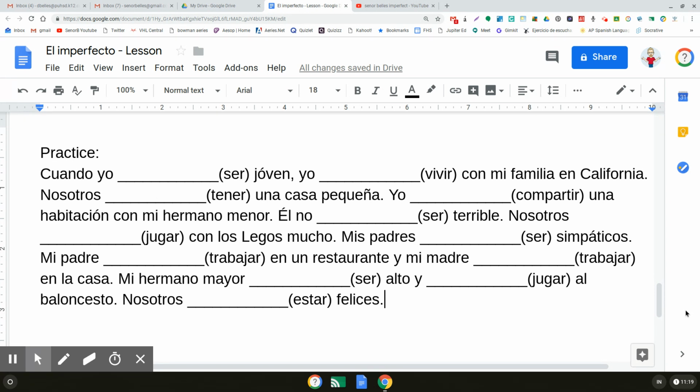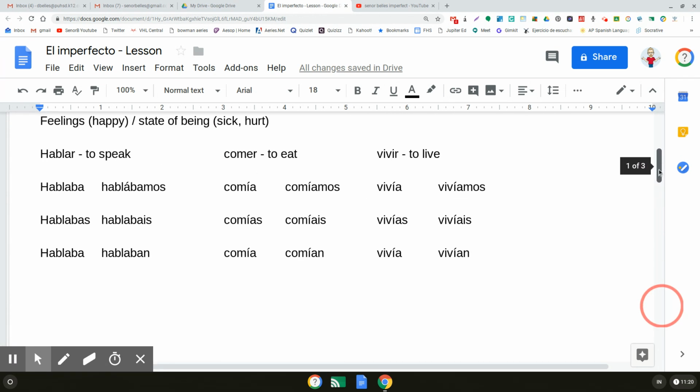Okay, so I will just read the paragraph to you with the verbs conjugated in them. Cuando yo era joven, yo vivía con mi familia en California. Nosotros teníamos una casa pequeña. Yo compartía una habitación con mi hermano menor. Él no era terrible. Nosotros jugábamos con los Legos mucho. Mis padres eran simpáticos. Mi padre trabajaba en un restaurante y mi madre trabajaba en la casa. Mi hermano mayor era alto y jugaba al baloncesto. Nosotros estábamos felices.